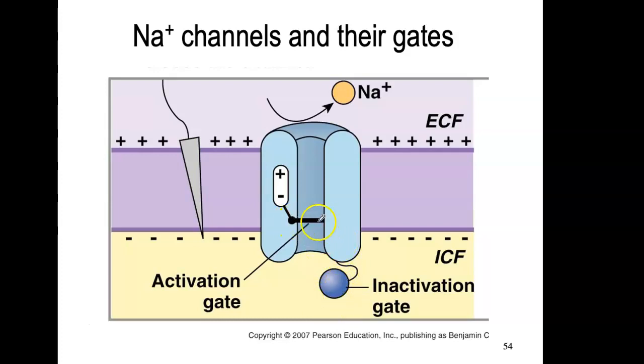So if the activation gate is closed, the sodium cannot come into the cell, and off it's going. Do you notice this is sodium out here? There's a lot of sodium. It's wanting to come in. It can't come in because it's going to bump here and shoot back out again. So it can't come in unless I open the activation gate.